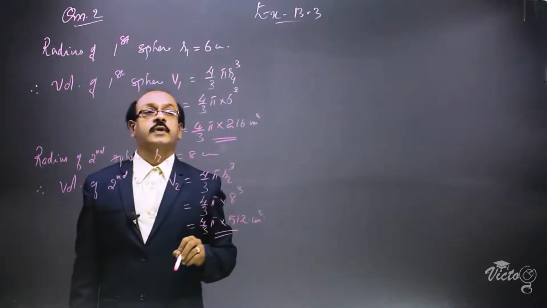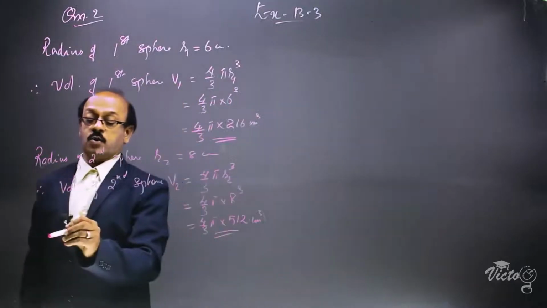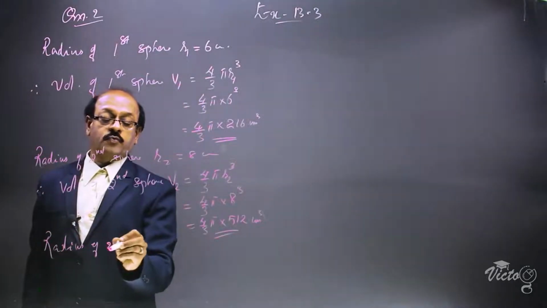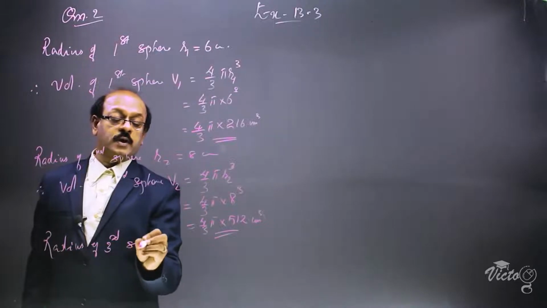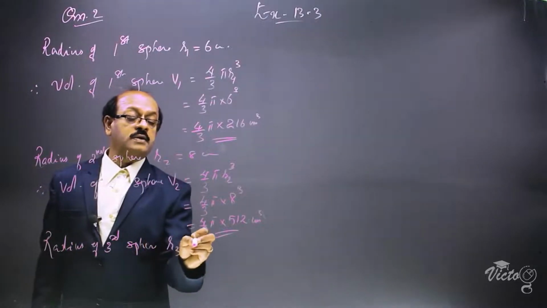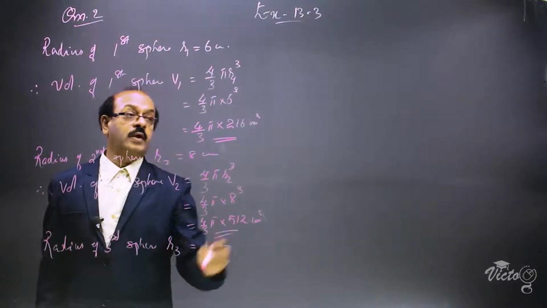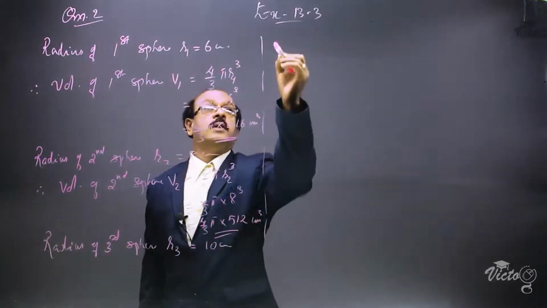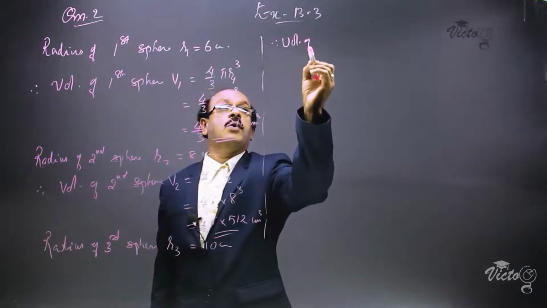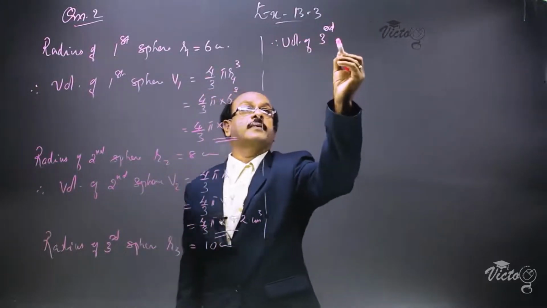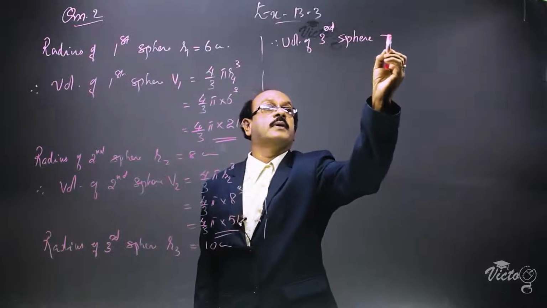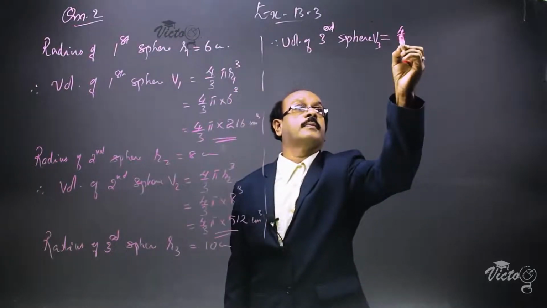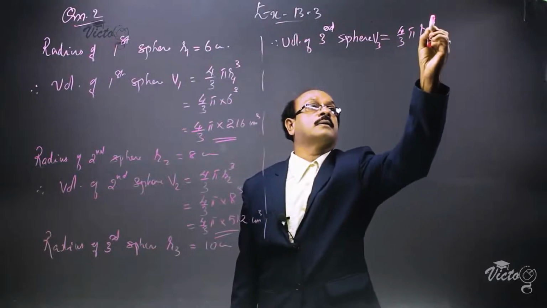Radius of the third sphere, R3, is equal to 10 centimeter. Therefore, volume of the third sphere, V3, is equal to 4 by 3 pi R3 cube.